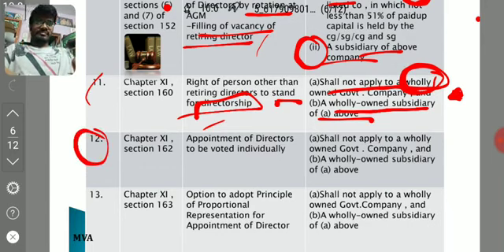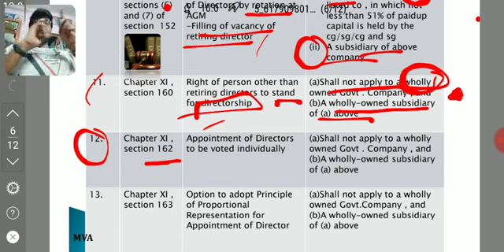Coming to point number 12, section 162. What is 162? Yes, we have already discussed in our previous capsule videos, like no single resolution shall be passed, no vote cast against the resolution. What does 162 deal with? If two or more directors are appointed by a resolution, then such appointment shall not be made by a single resolution. Before, if we want to appoint two or more directors with a single resolution, before passing such resolution, we have to pass a resolution for that in that AGM. In that resolution, no vote cast against such resolution has been discussed in the previous video. You can watch our previous video.